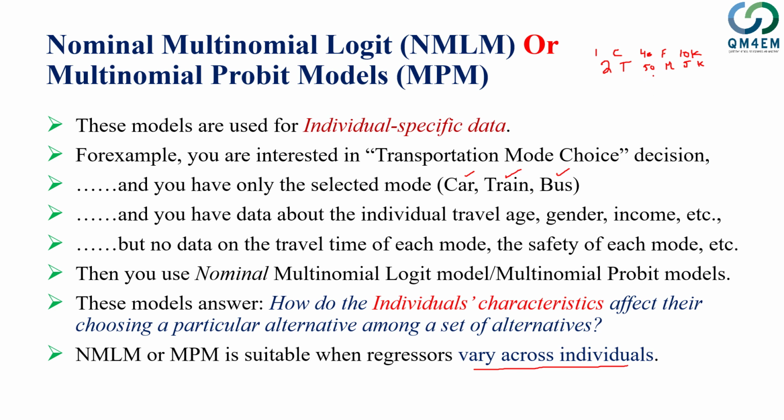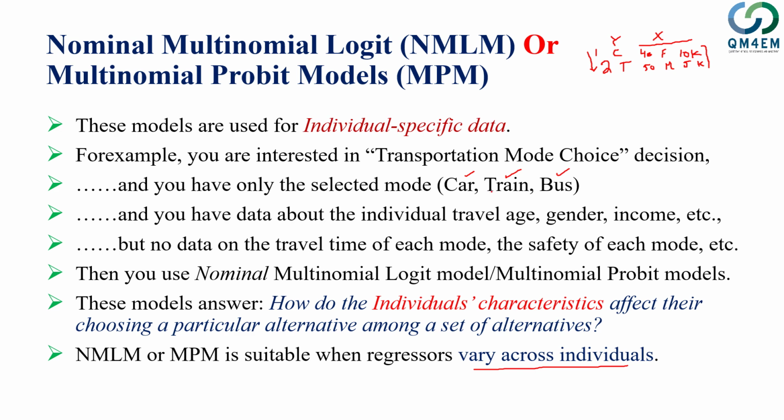Here, if we look at the variables, this is the choice variable, so I would call this the y variable, and all these are x variables. If you see, these x variables change as you move from individual 1 to individual 2. These values change. That's why we say the regressor's value varies across individuals.